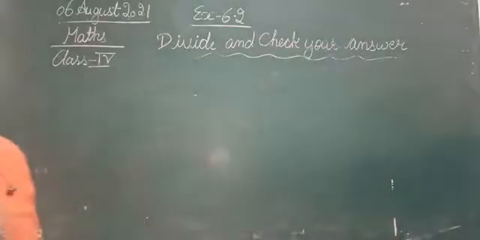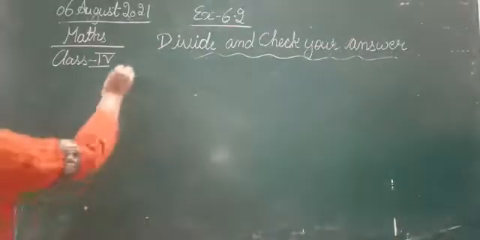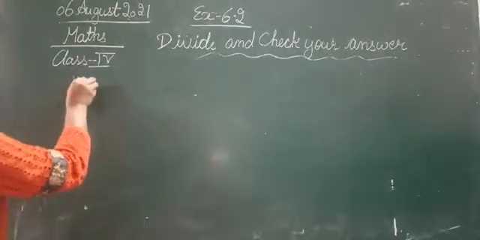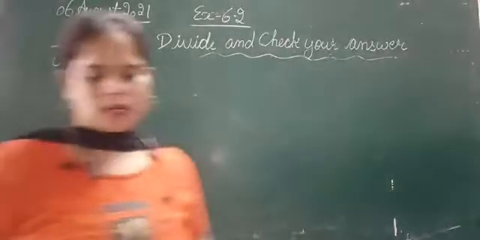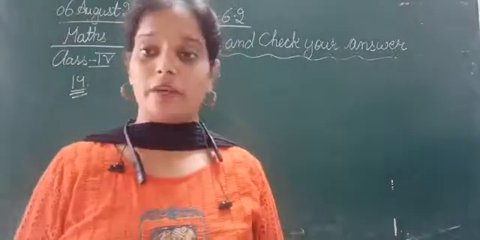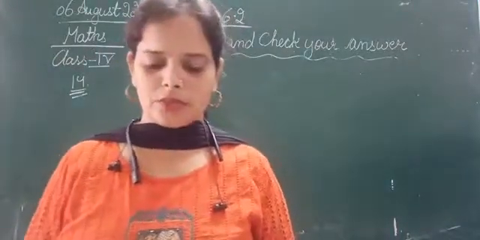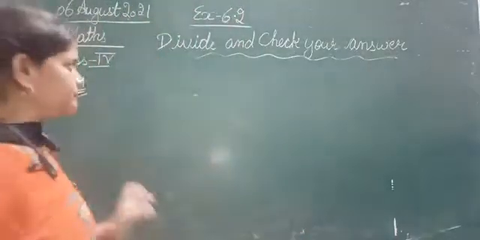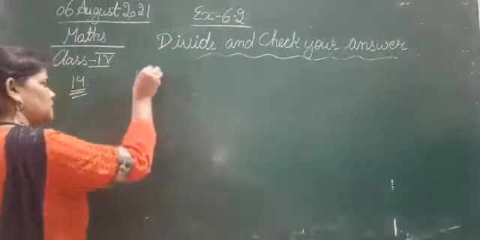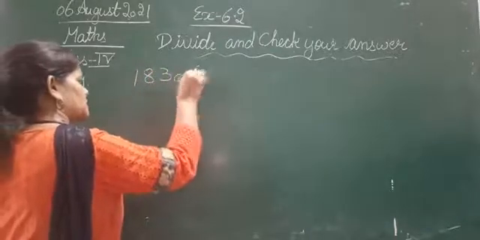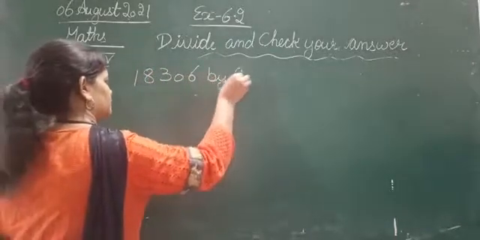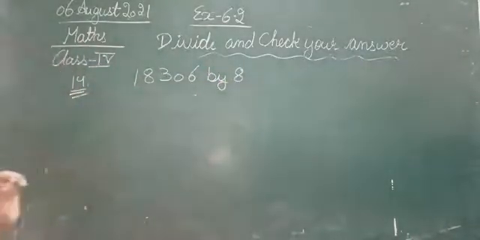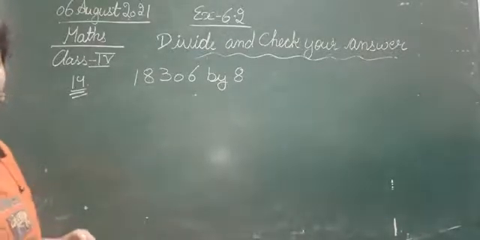Okay, so next is question number 14. Again we have to divide and check the answer. The question number 14 is 18,306 by 8. So now we have to divide 18,306 by 8, and then we have to check the answer. So let's do it.